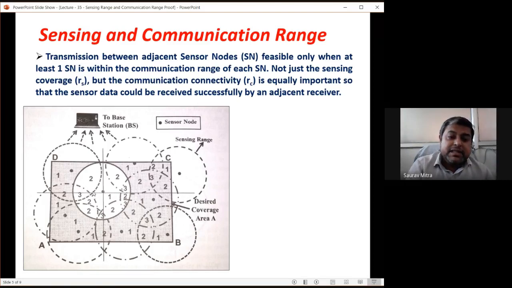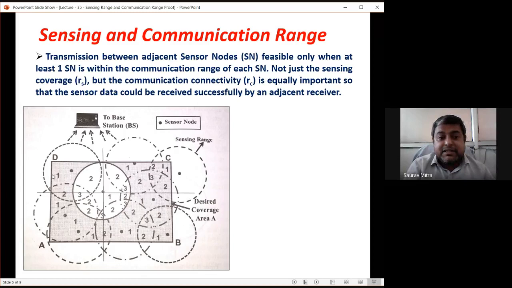So this sensor node will send this temperature data taken from here to this sensor node, and this sensor node has a bigger communication range. It will send it to the base station, and at the base station aggregation occurs. All the data coming from different positions of the area ABCD, temperature data at different positions of ABCD, is being aggregated at the base station.